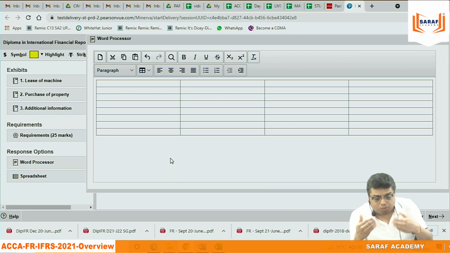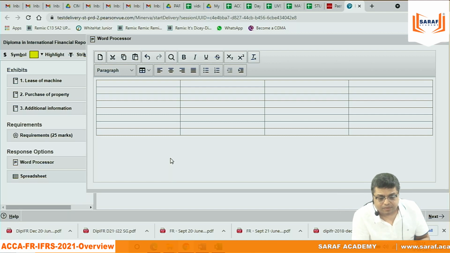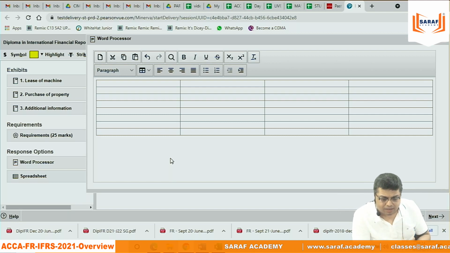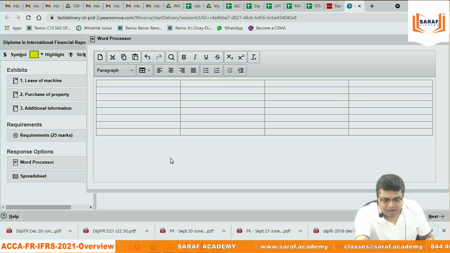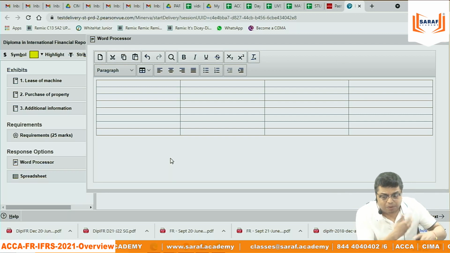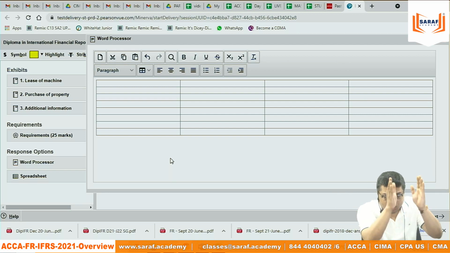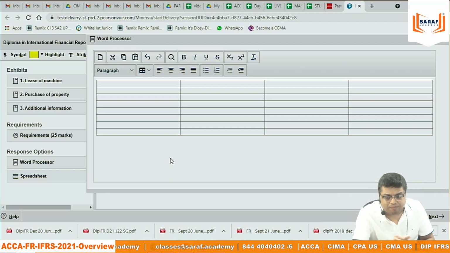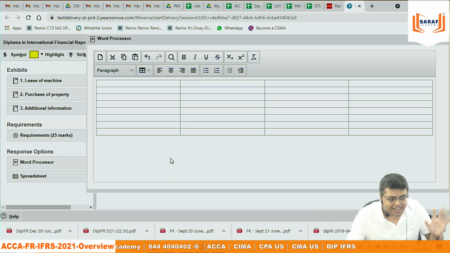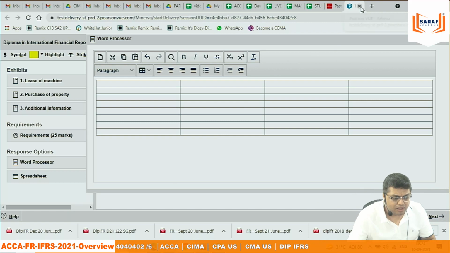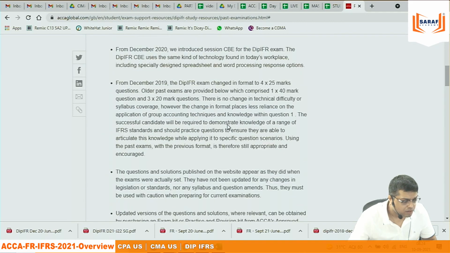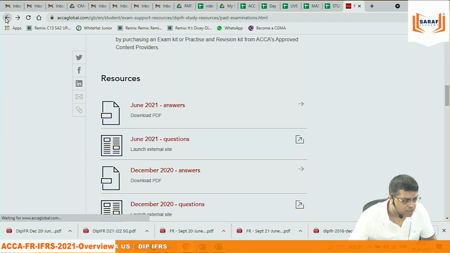And it is not an objective type question exam. In ACCA FR, some objective questions are there. But in this Diploma IFRS and CIMA, there is no objective type. All are explanatory. In IFRS, you need to prepare P&L and balance sheet, you type the theory. In CIMA, fully type the theory. In ACCA FR, I will say the questions are objective type also, just need to show you.